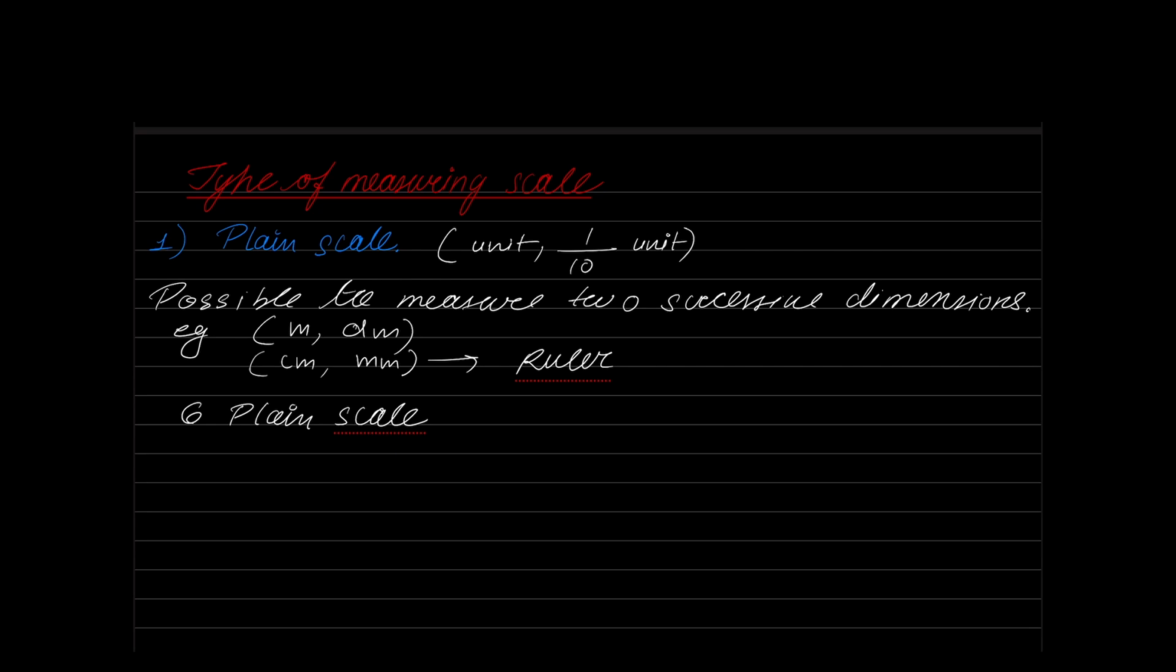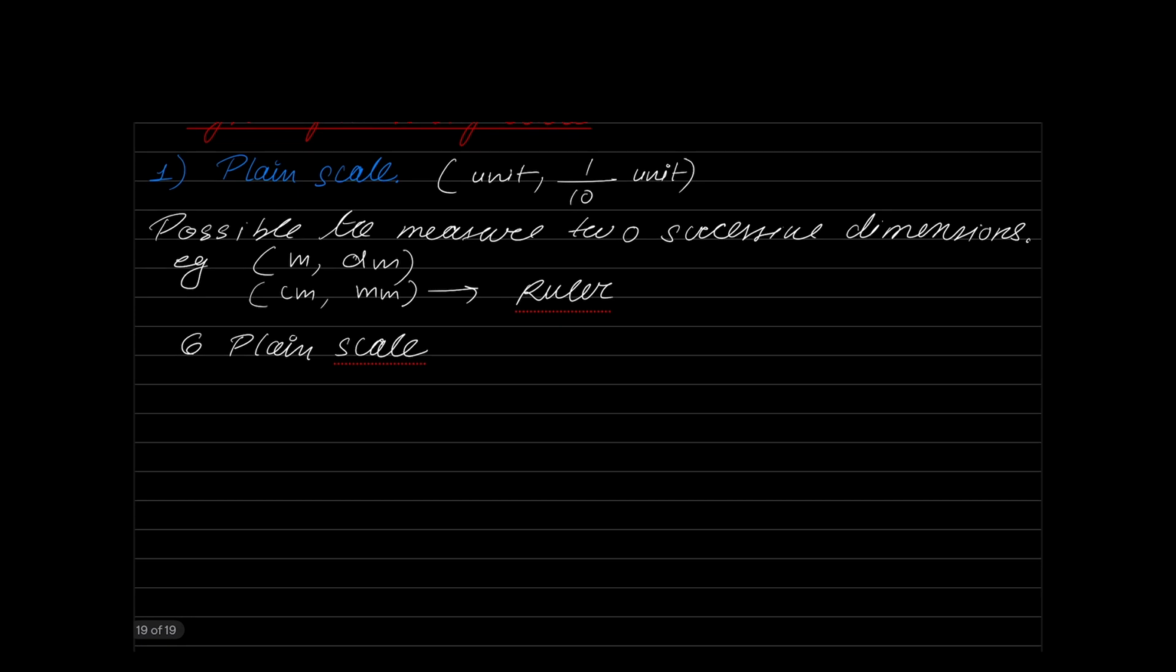Now, the next type of scale we have is what we call a diagonal scale. So, if a plane scale can measure 2 dimensions, a diagonal scale will be able to measure 3 successive dimensions. So, what are the 3 dimensions that you have?